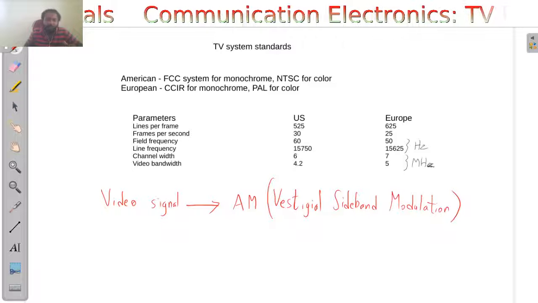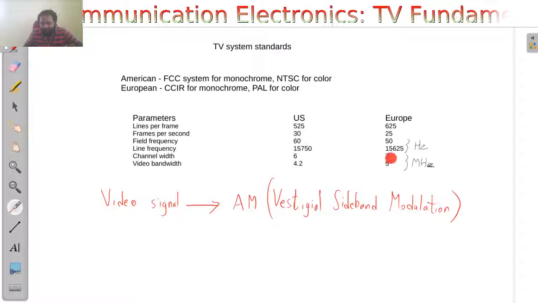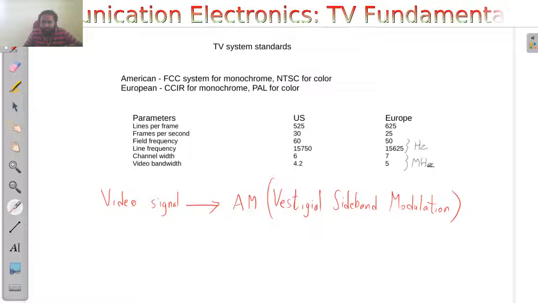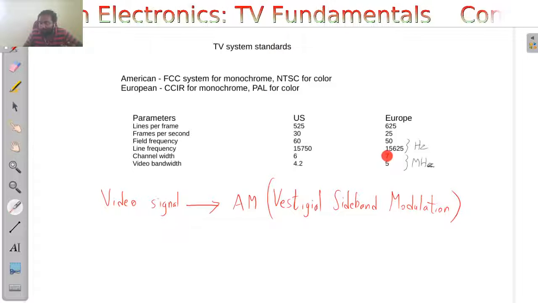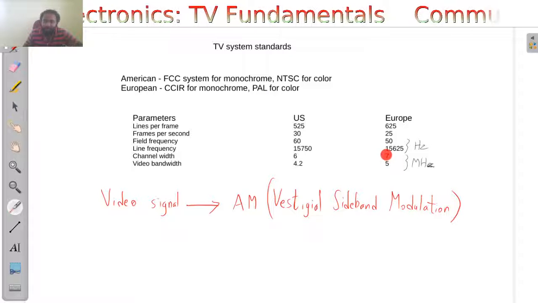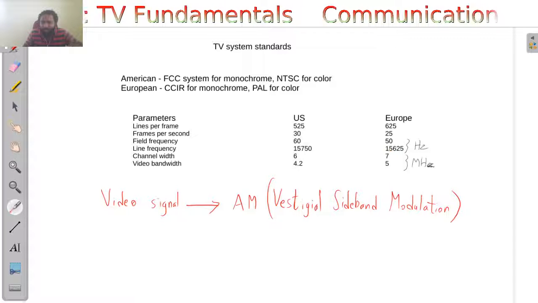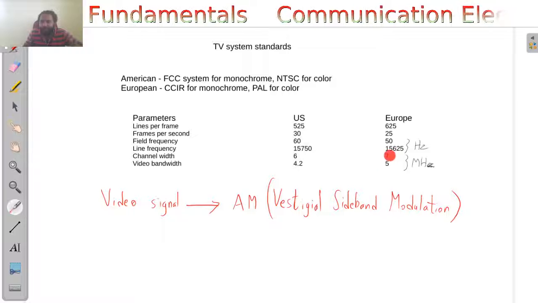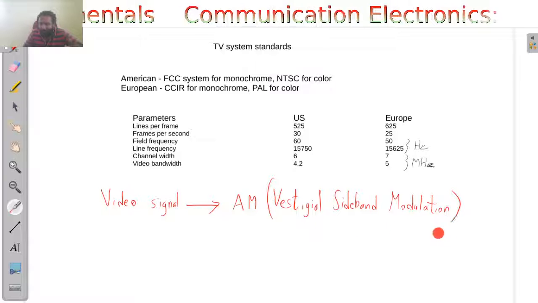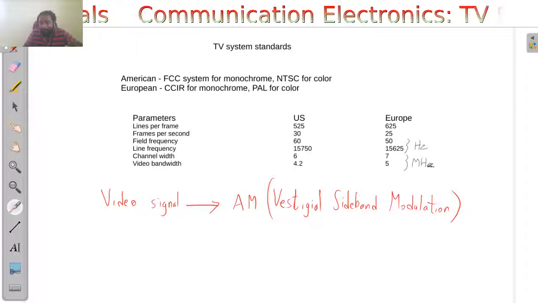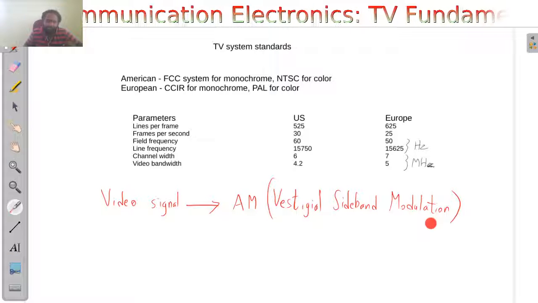And why we are using this vestigial sideband modulation is that in general, if you consider the European standard, it requires 7 megahertz, but the actual case is like 10 megahertz. It might require 10 megahertz, but we will be removing a small portion of the lower sideband so that 3 megahertz is saved in the case of European standards. So that kind of amplitude modulation technology where the lower sideband is partially removed is called vestigial sideband modulation.